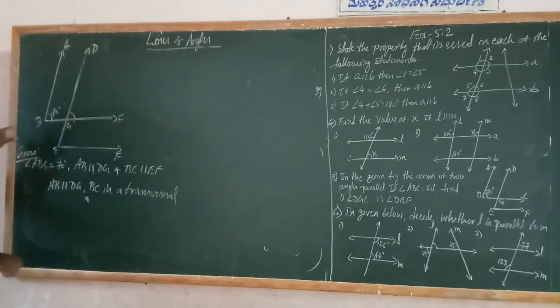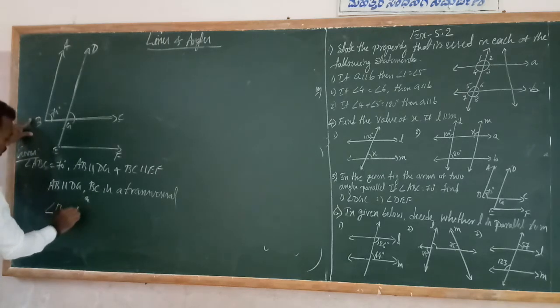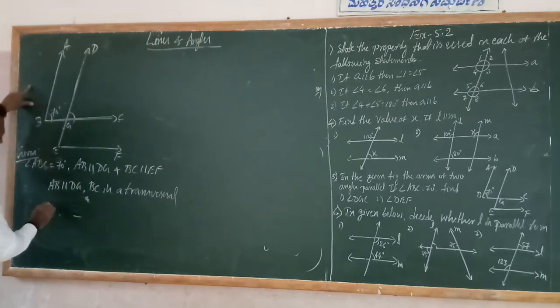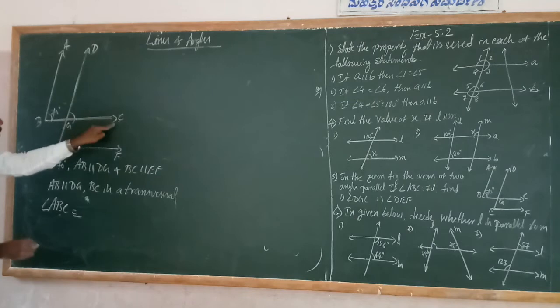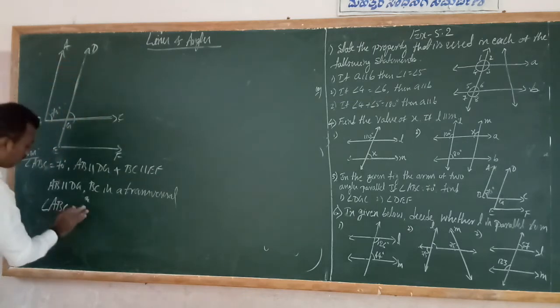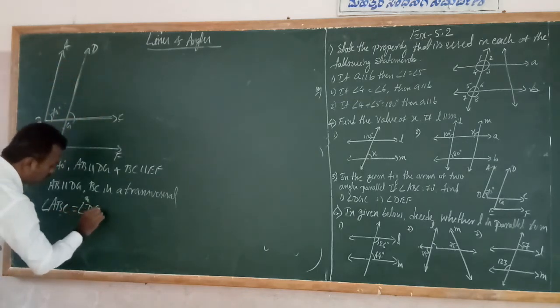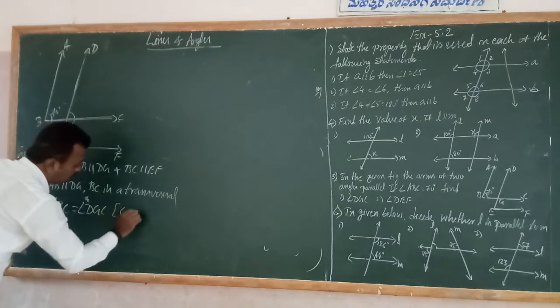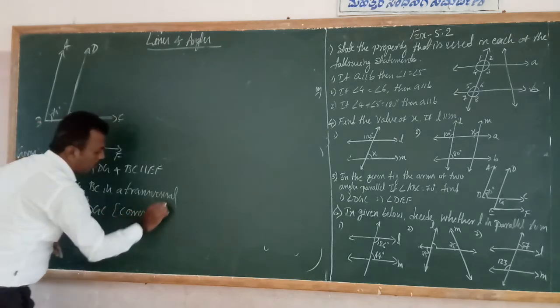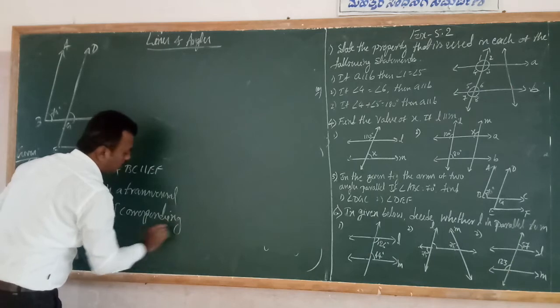Correct. BC is a transversal. Therefore, angle B is equal to angle G, or angle ABC is equal to angle DGC because of corresponding angles.